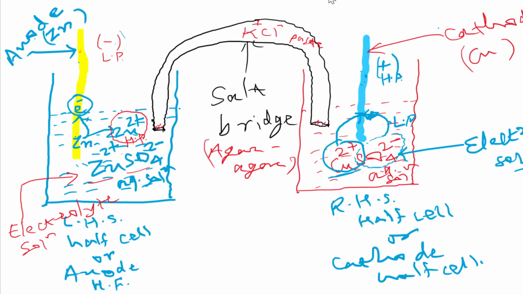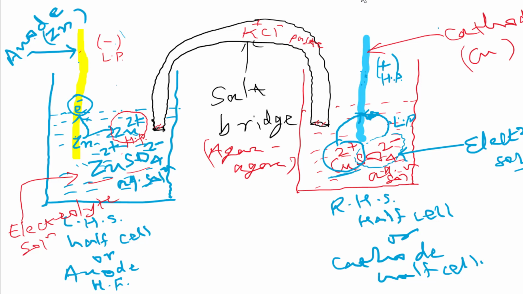When cupric ion gets electron and is converted into copper, the process is known as reduction, isn't it? This potential difference, which is due to reduction, is known as reduction potential. So electrode potential is a common name which can be of two types, oxidation and reduction potential. At the anode it is due to oxidation, so oxidation potential. At the cathode it is due to reduction, so it is reduction potential.